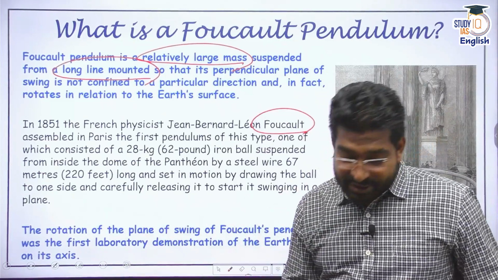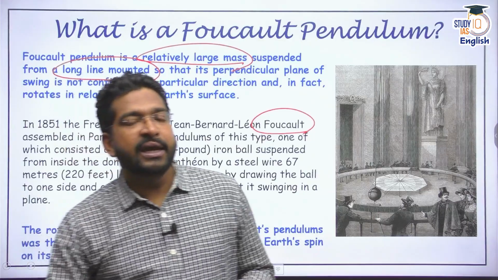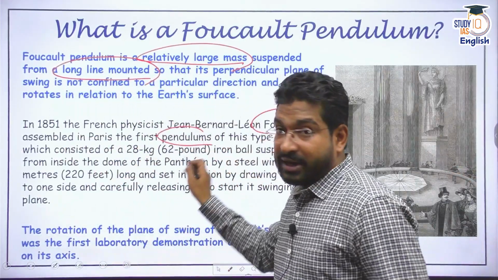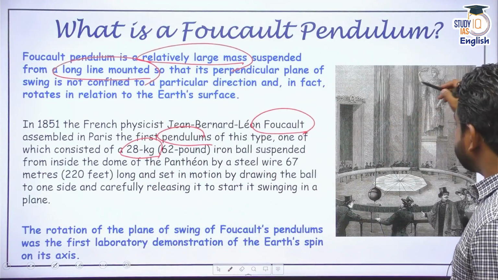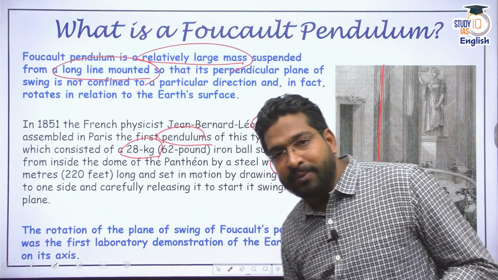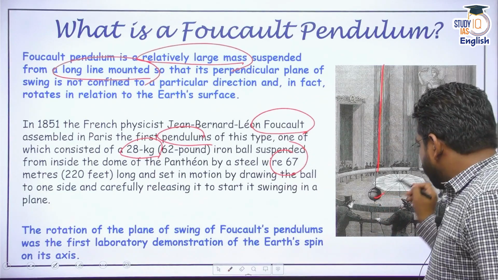Now, what he did was he assembled people in the Hall of Paris and he created a huge pendulum. And this pendulum, the bob weighed about 28 kg. And the string itself, you can see, was very long. It was about 67 meters. And in the hall, he started the pendulum. That means he gave a push to the pendulum.